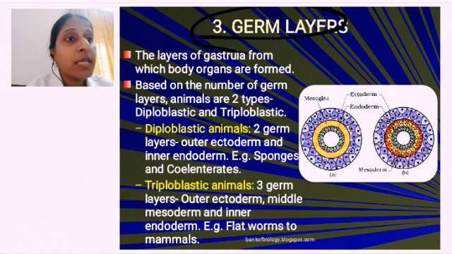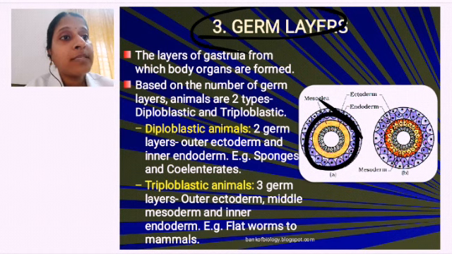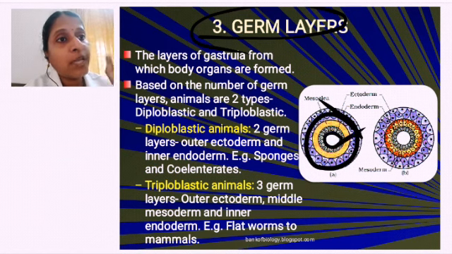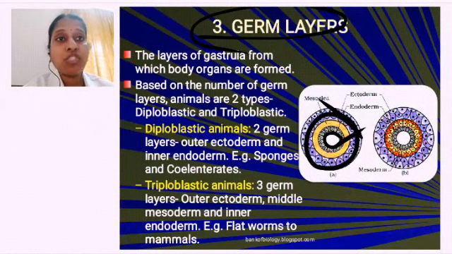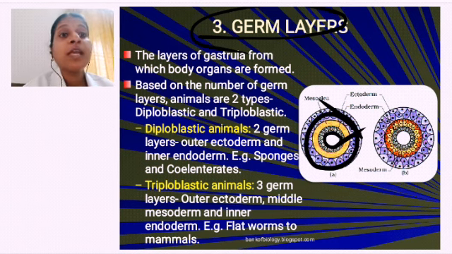So what is diploblastic? You see here they have only ectoderm, and in between, that yellow region is clear, no cells are present, and you have the endoderm, right? So only two layers are there. Diploblastic. Example, sponges and coelenterates are diploblastic. We will learn what sponges and coelenterates are. Triploblastic, if there are three germ layers.